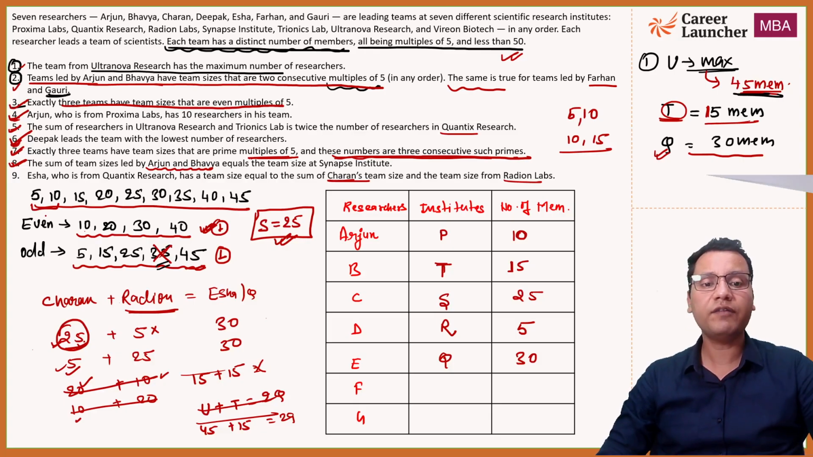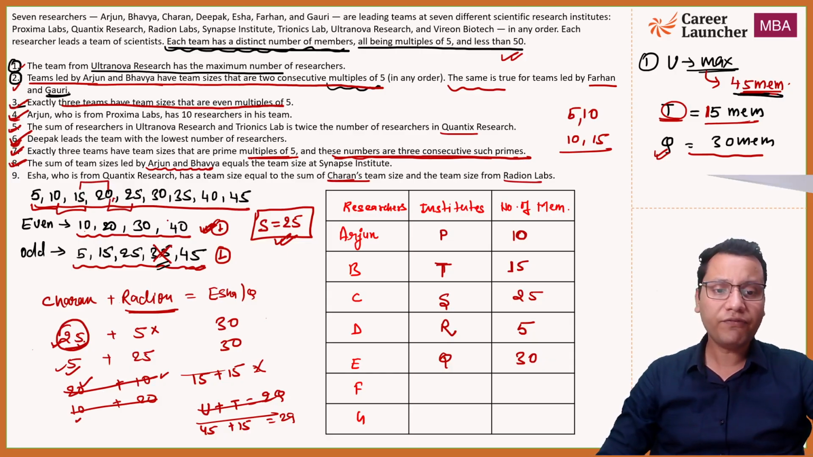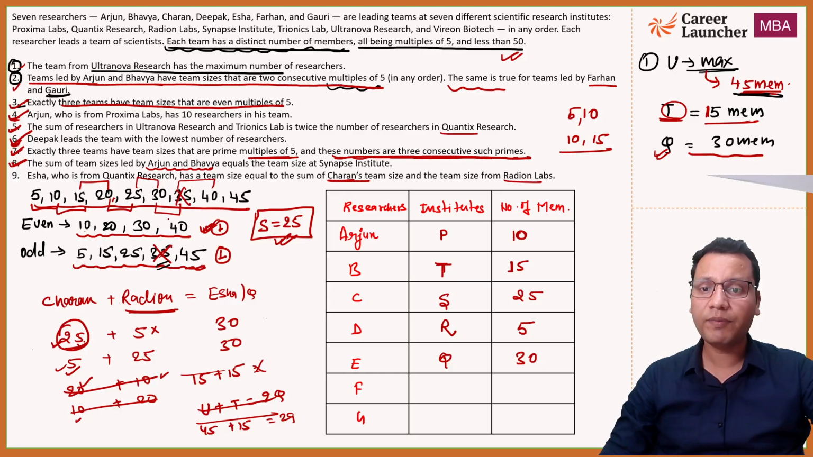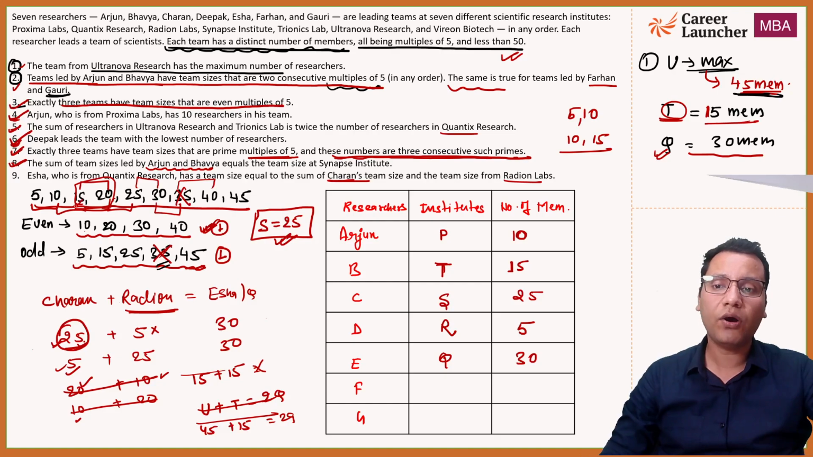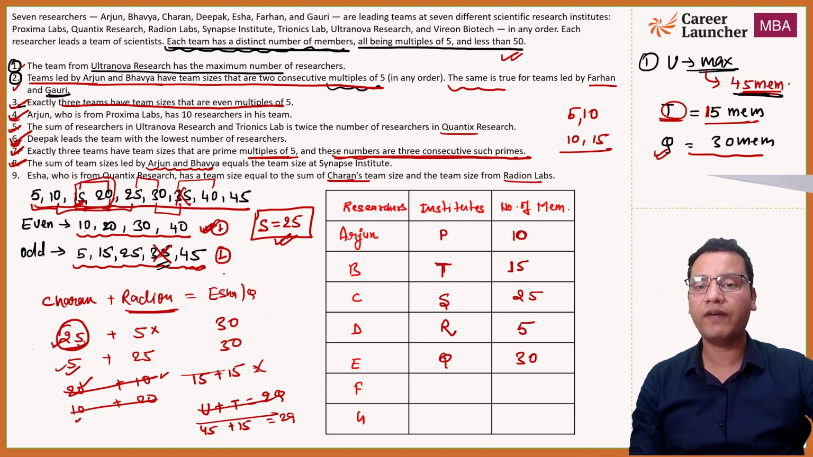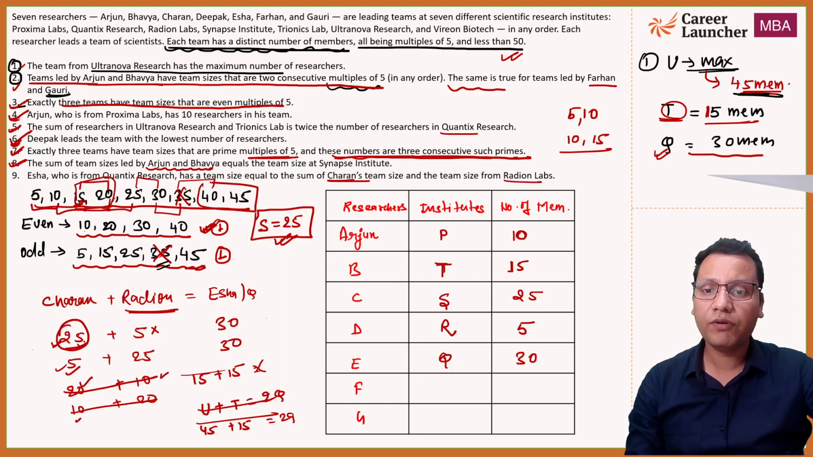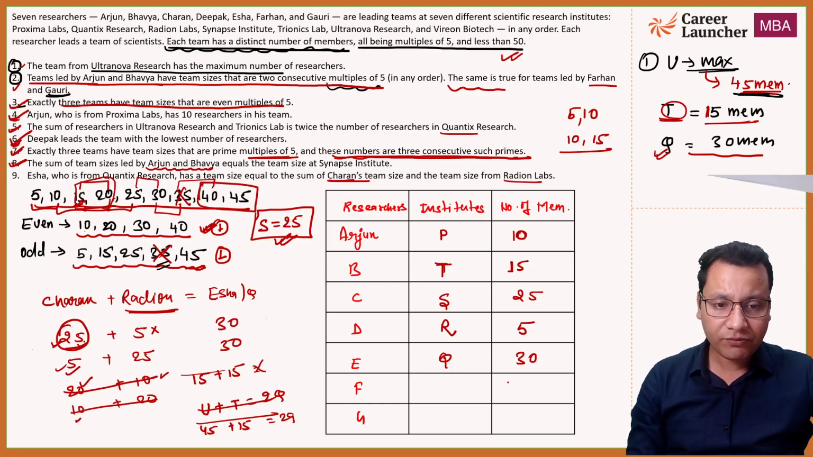5 and 10 is a consecutive multiple, but 5 and 10 is already used. 10 and 15 already used. 15 and 20 already used. 20 and 25 already used because S has 25. 25 and 30 already used. 30 and 35 used. 35 and 40, 35 cannot be in our table, so it cannot be used. And 15 is already used, so 15 and 20 cannot be with F and G, right? So we are only left with 40 and 45. So now this will be either 40 or 45, and this will be 45 or 40.